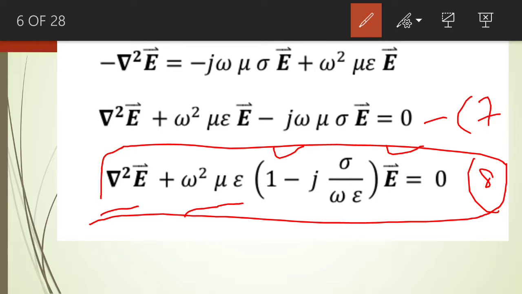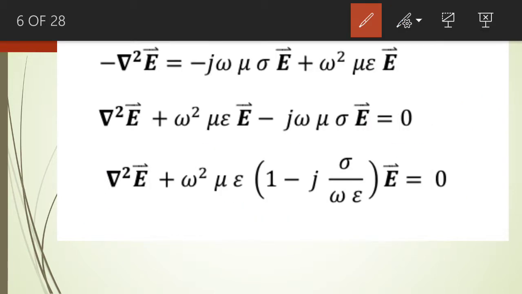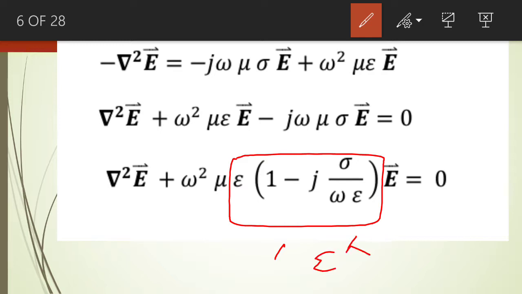Okay. And in equation number 8, we replace this quantity by epsilon cape, because this is a complex quantity, right? You see, this quantity is a complex quantity, and we replace this complex quantity by epsilon cape.